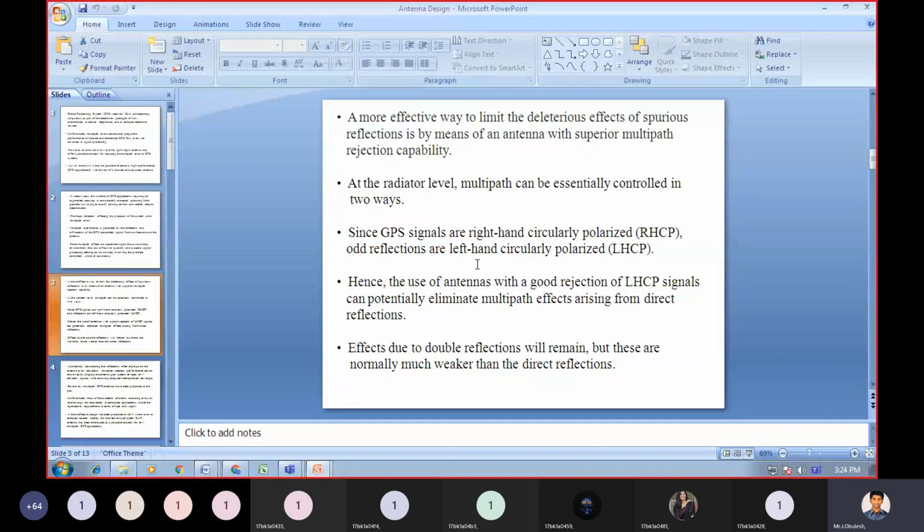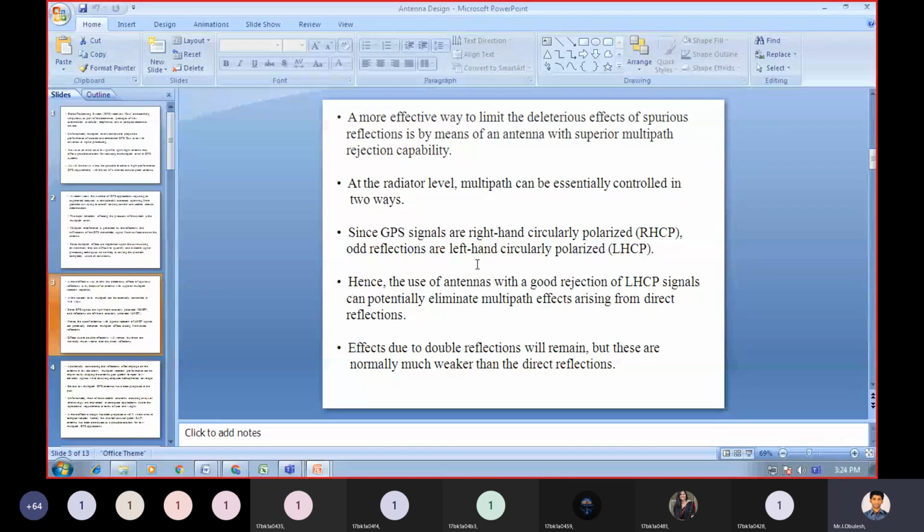Since GPS signals are right hand circularly polarized, odd reflections are left hand circularly polarized.